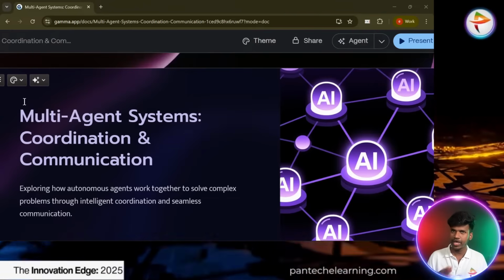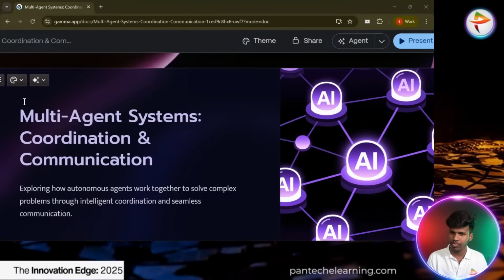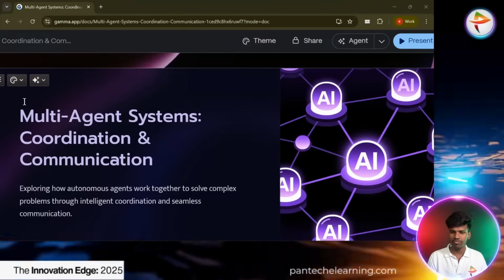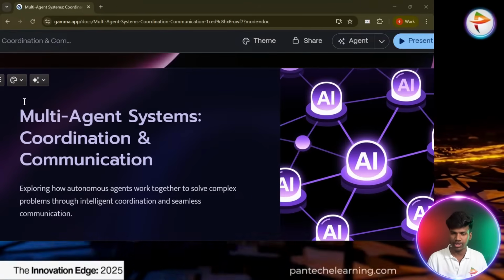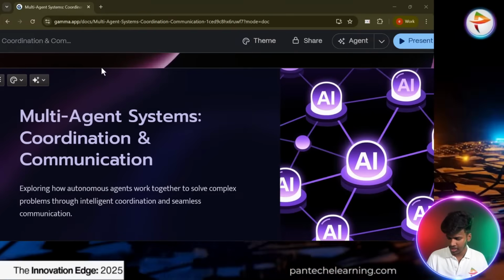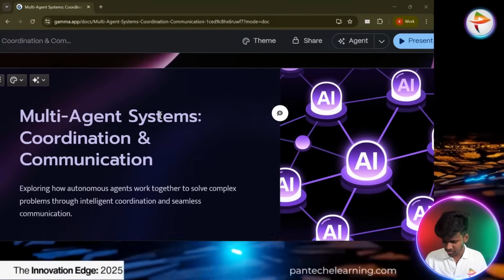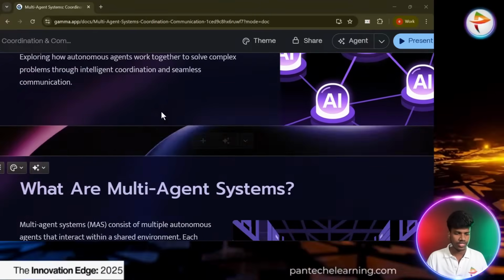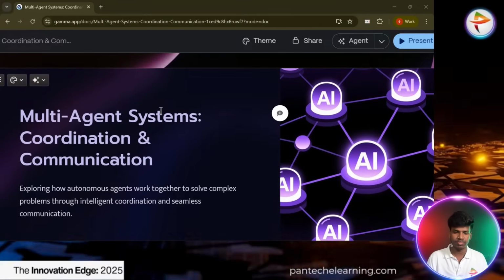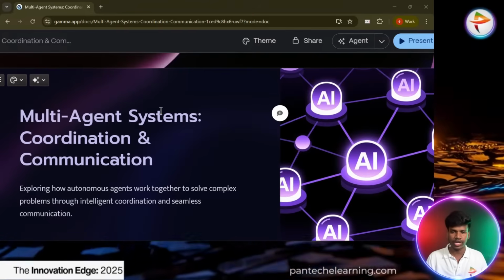I think on day 17 we will enter into the RAG model, and after that we fully enter into hands-on. Today we discussed the multi-agent system, how agents communicate and coordinate with each other.